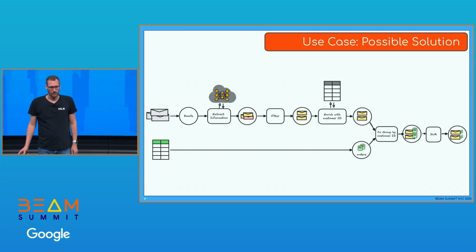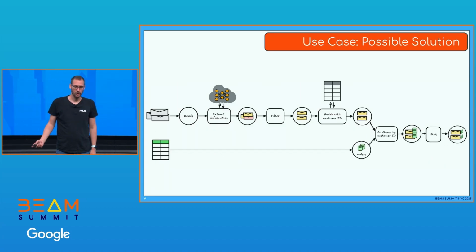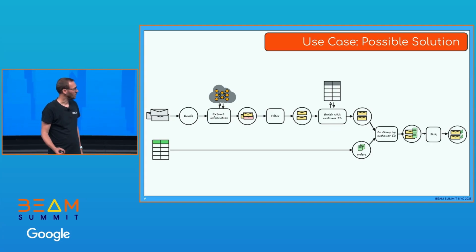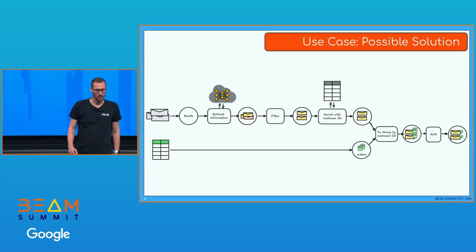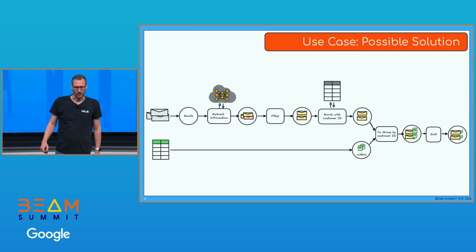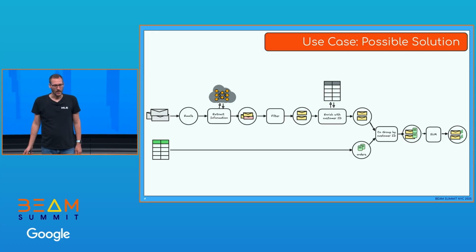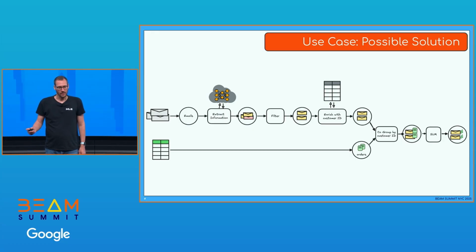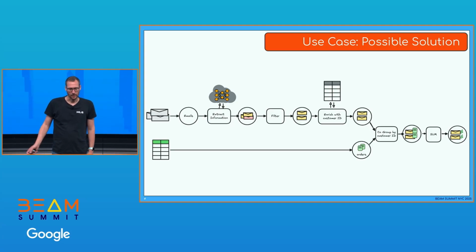If you look at the problem, maybe a pipeline solution could look as follows. So we have some unstructured data. This is my emails. Then we extract some information from it using an LLM. We then have these augmented emails. We filter them. We enrich them again with the customer information. Then we also combine it with the order information. We do some grouping, and then at the end we can sum all the totals of all the orders from all the different customers, and then we have our answer.